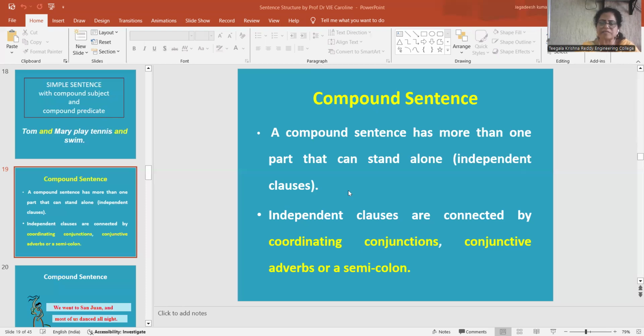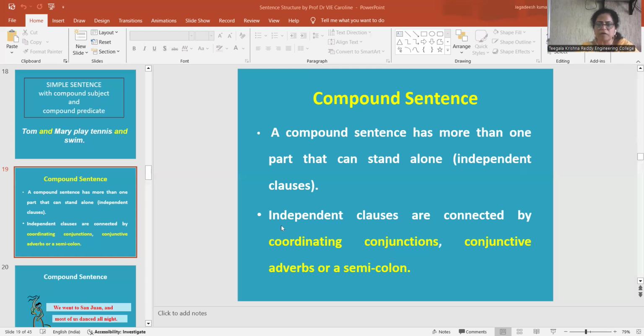So a sentence which conveys the message, which gives a complete meaning, is said to be an independent clause. So in a compound sentence, we have more than one part that can stand alone. That means it has independent clauses, one or more than two.